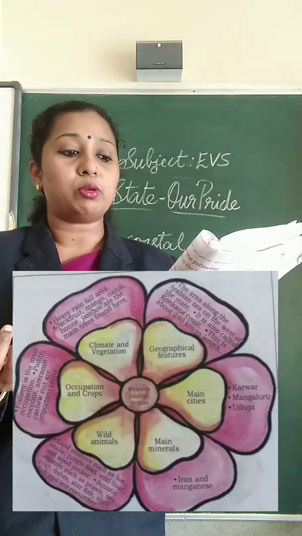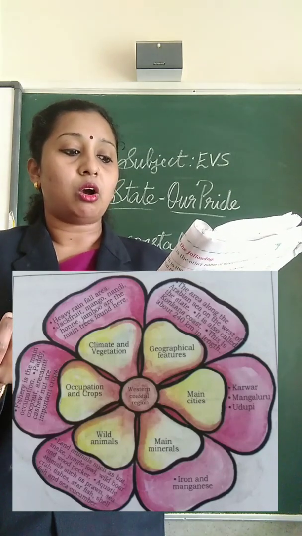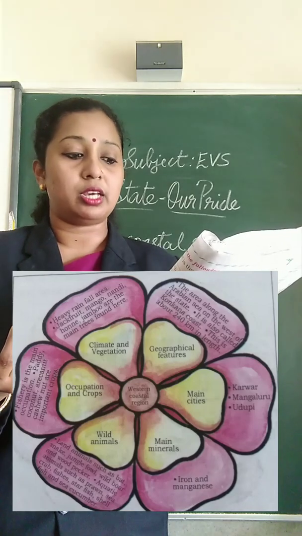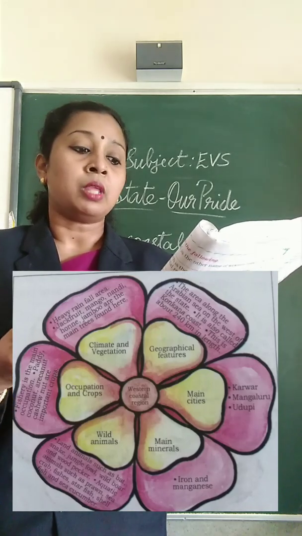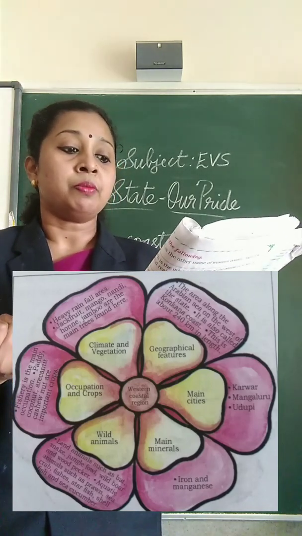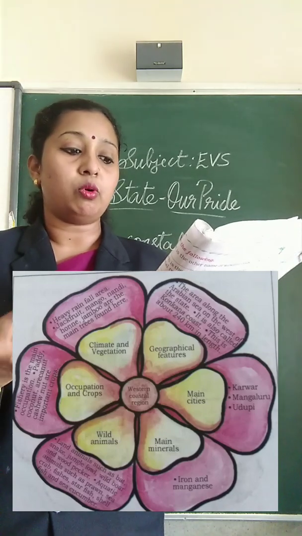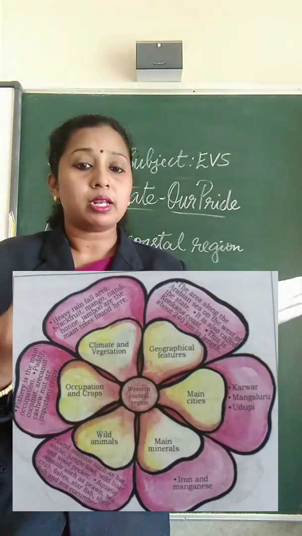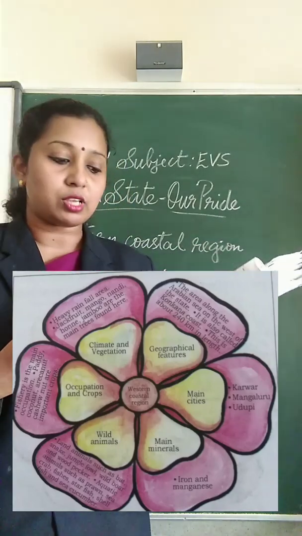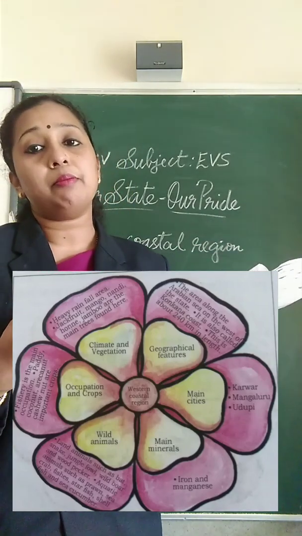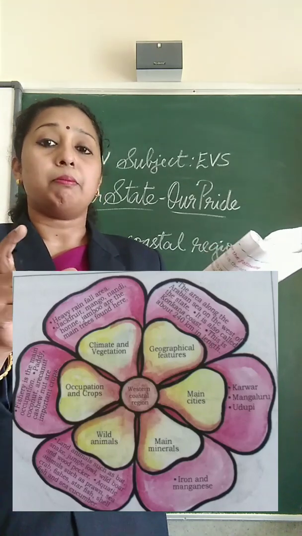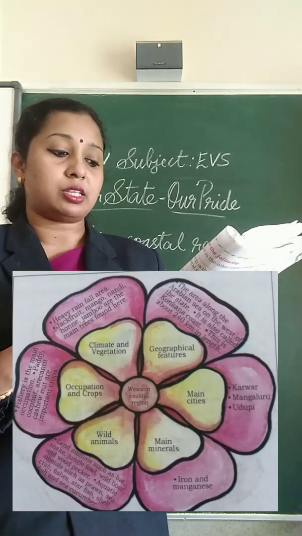Jackfruit, mango, nandi, honne and jambu are the main trees found here. The main minerals obtained in the Western Coastal Region are iron and manganese.